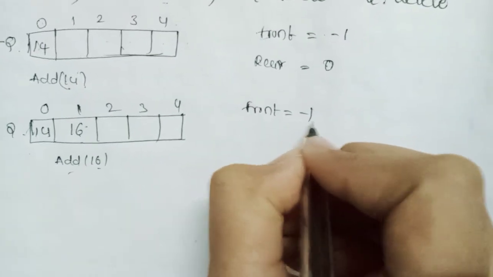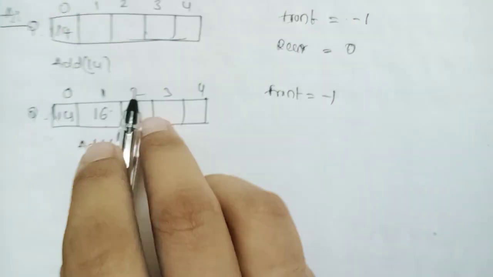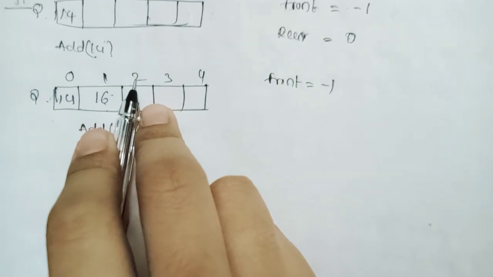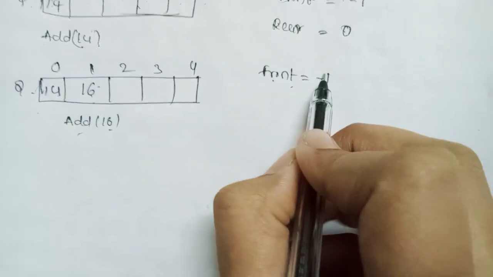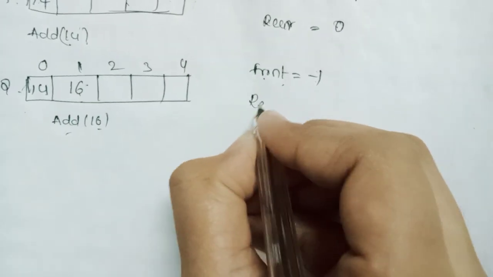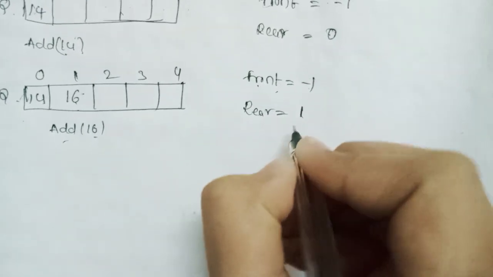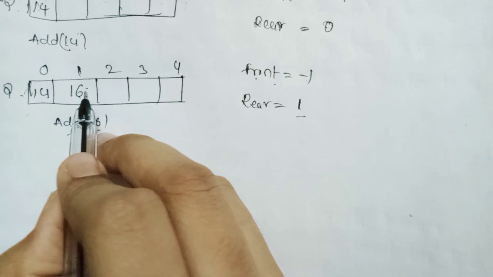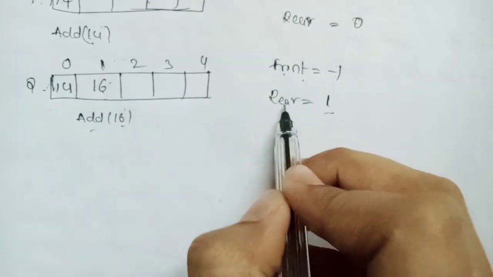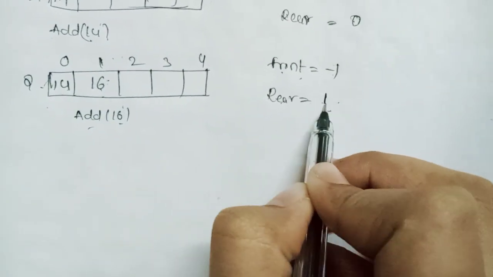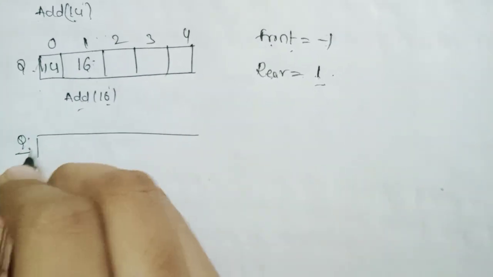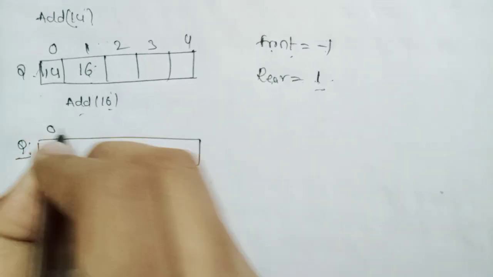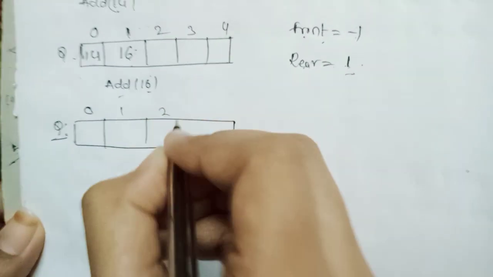Why are we not writing front equal to some value? Because there is no deletion done in the array. So we are not writing front equal to a value. Now we write rear equal to 1. Why 1? We are inserting some element in the first place. That is why we are writing rear equal to plus 1. And going to the next step, we are taking the same array given plus values.